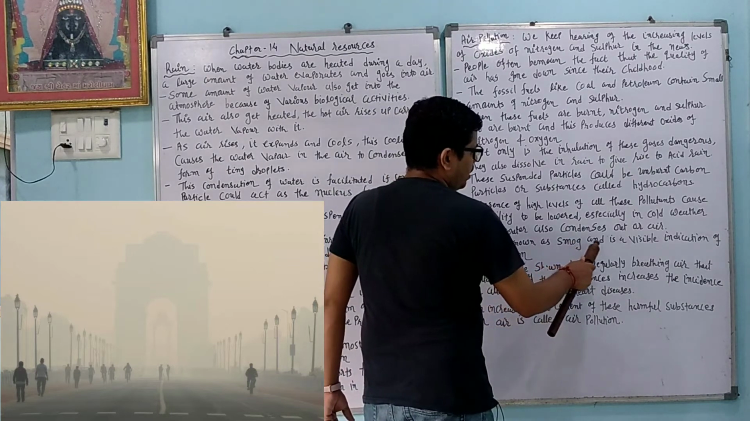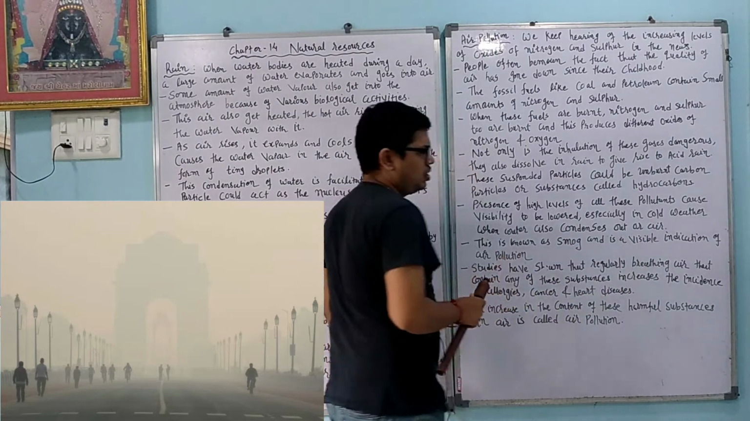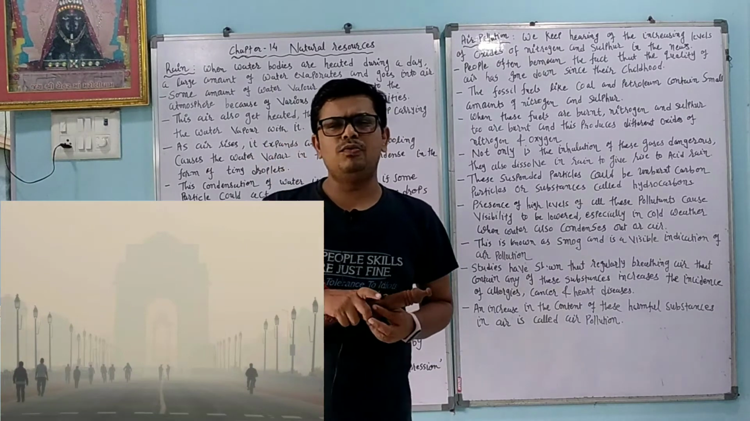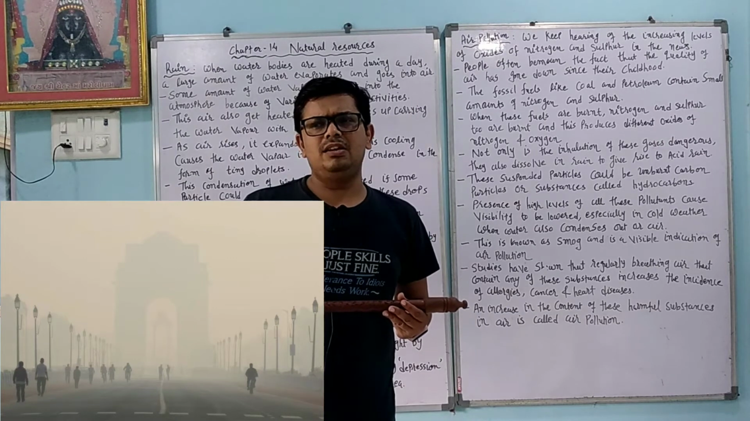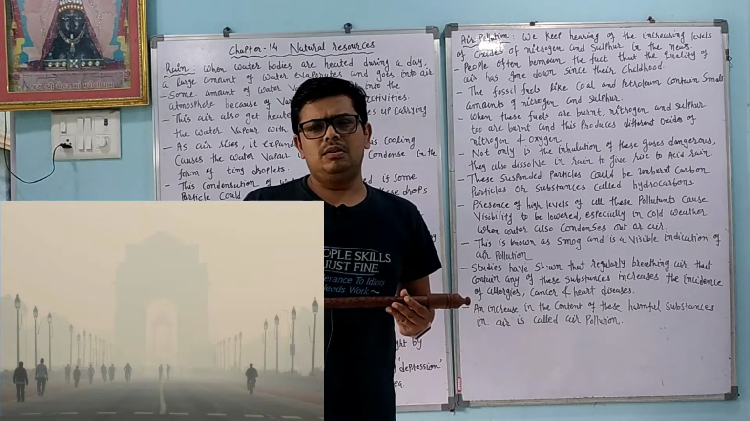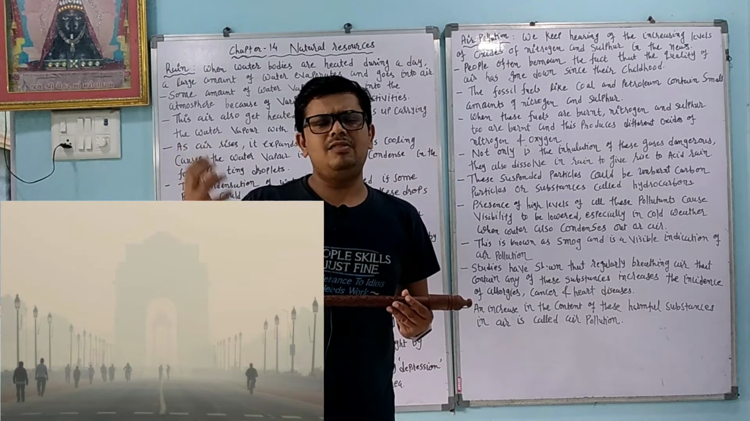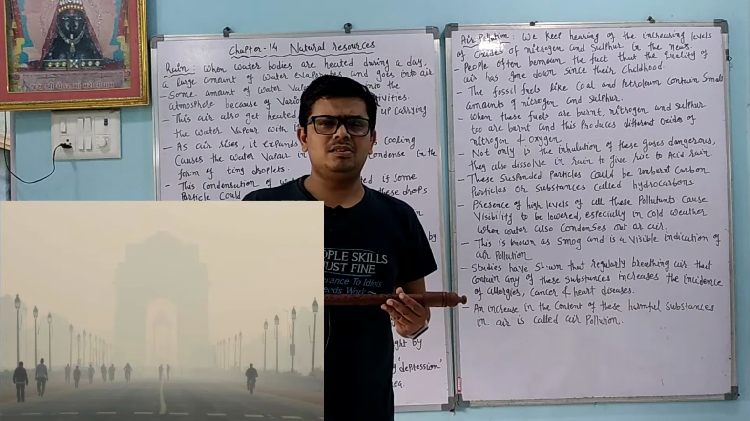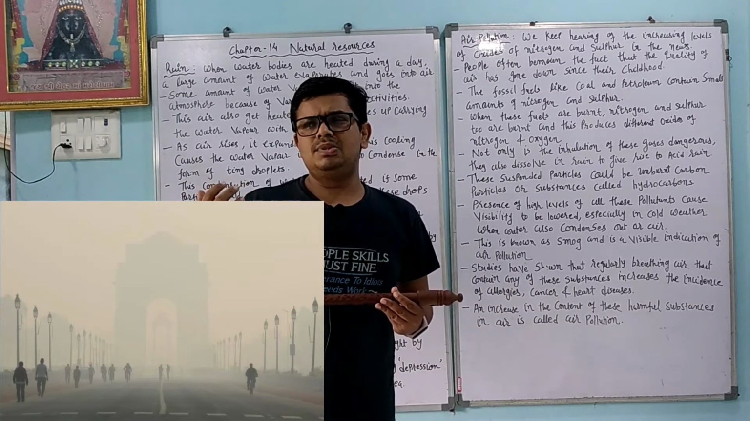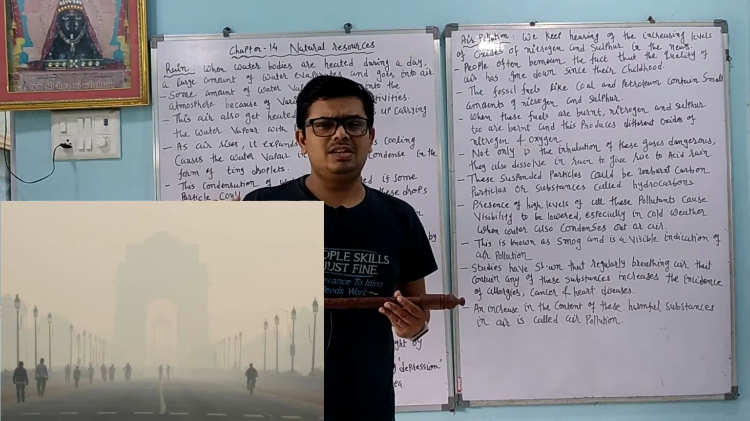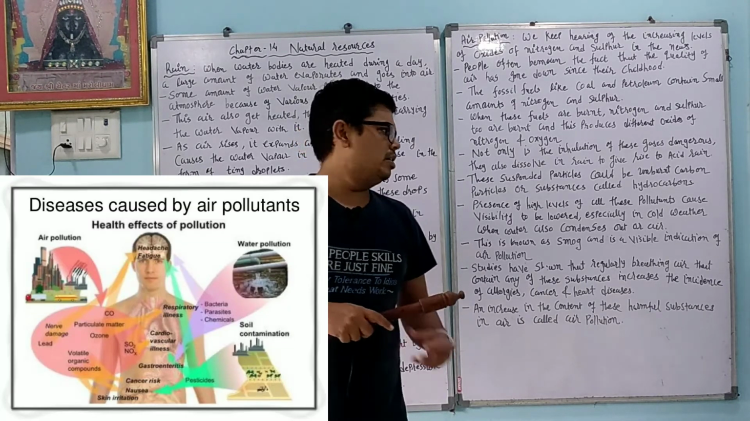This is known as smog and is a visible indication of air pollution. So many times in Delhi you find this problem. In Delhi, the farmers around the village areas burn their crops. They do not want to cut the extra part of the crop, so they burn it, and because of that, what happens? This smoke is added to the fog, and because of that smog pollution is produced. Even in some cities like Surat, this type of pollution is created.